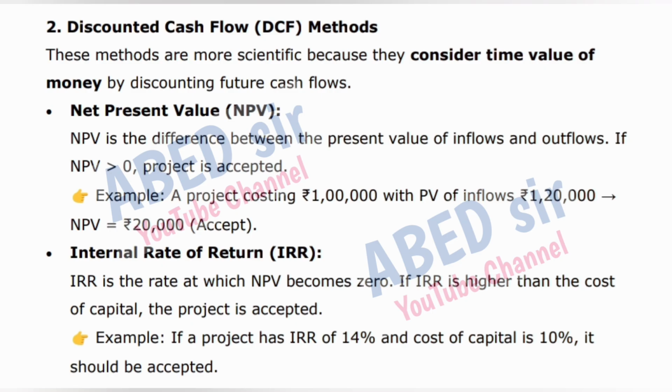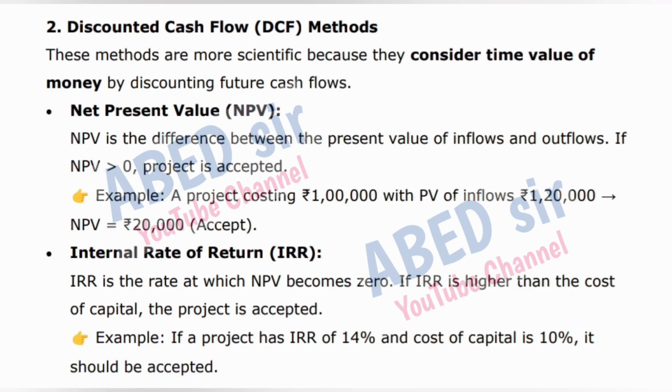2. Discounted cash flow (DCF) methods. These methods are more scientific because they consider time value of money by discounting future cash flows. Net present value (NPV). NPV is the difference between the present value of inflows and outflows. If NPV is greater than 0, the project is accepted.